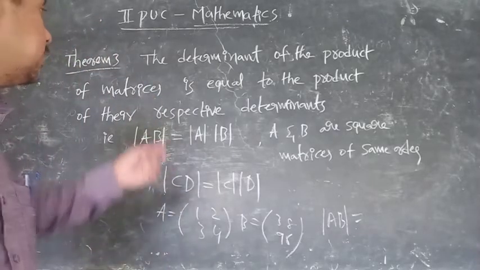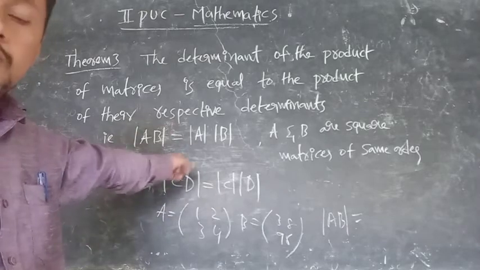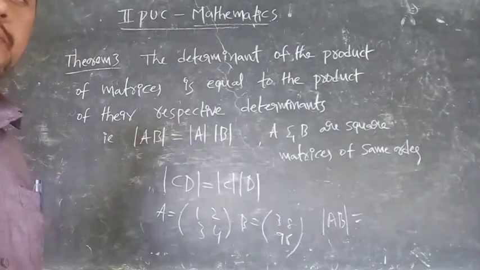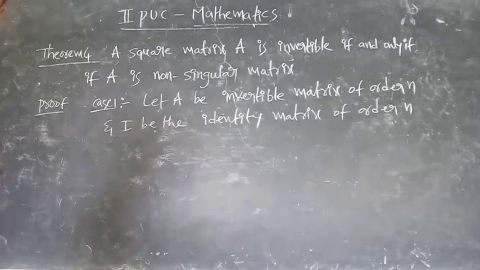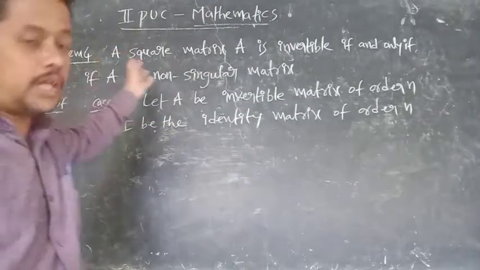Theorem number 4 is there. We will move to theorem number 4. So this is that: det AB is equal to what? Det A into det B. Okay, my dear students, keep it in your mind. See, my dear students, we will move to theorem number 4.